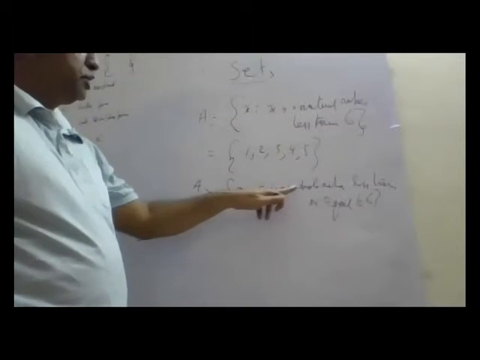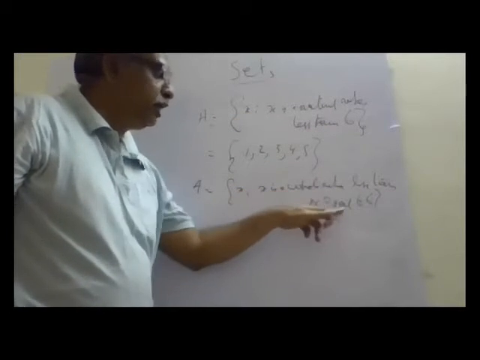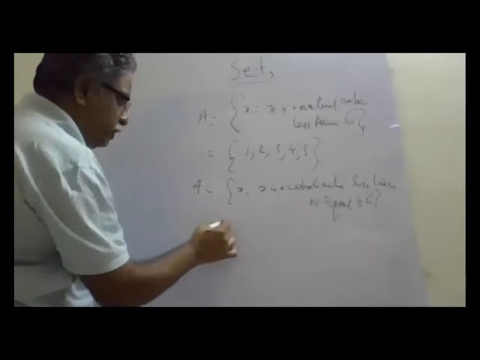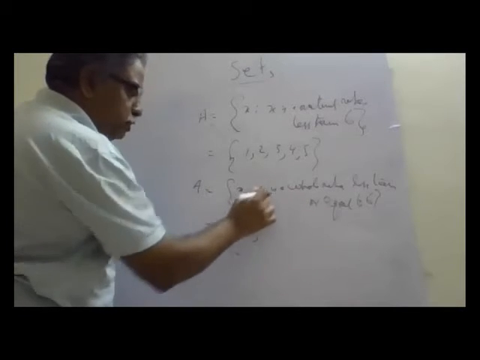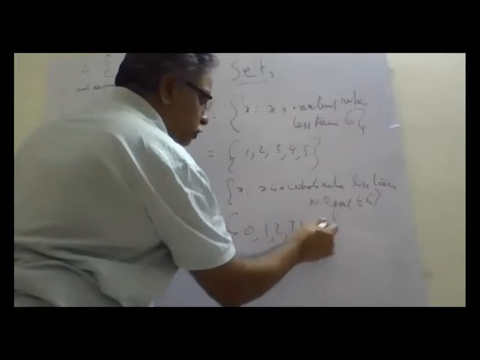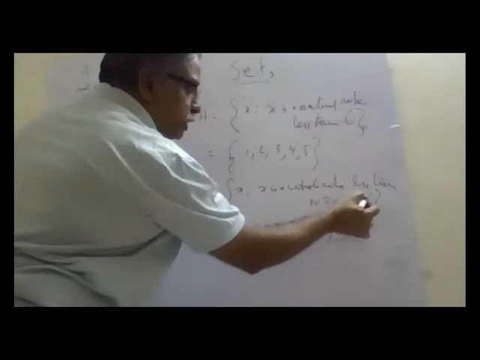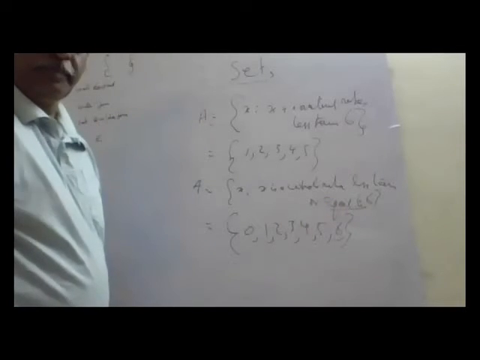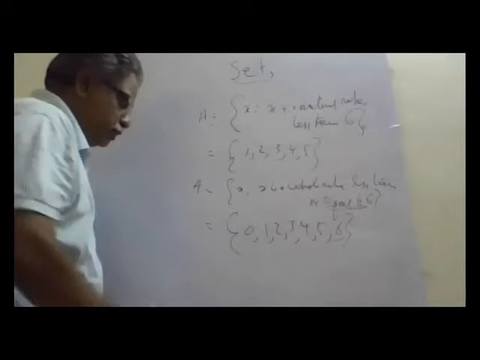Now what am I writing? X is a whole number less than or equal to 6. Then I define it as 0, because a whole number starts with 0: 0, 1, 2, 3, 4, 5, 6 also, because here it is equal to.